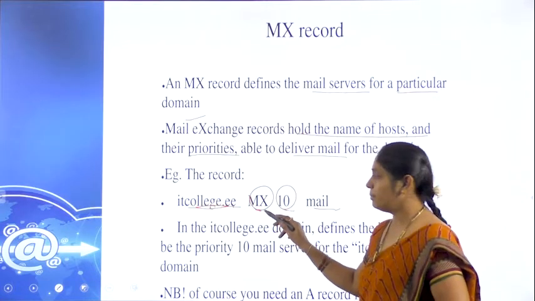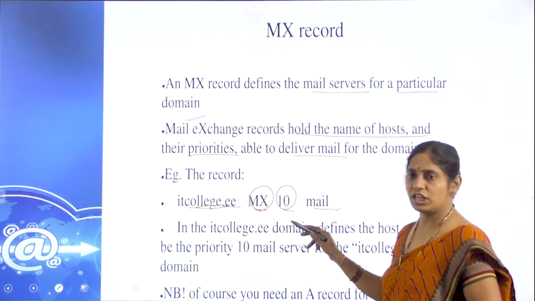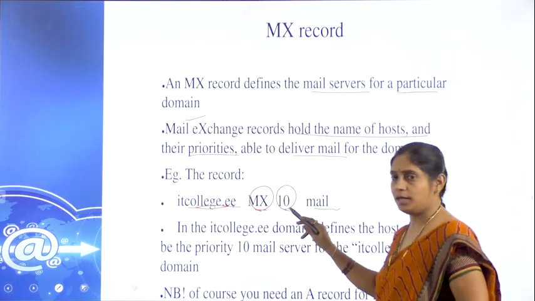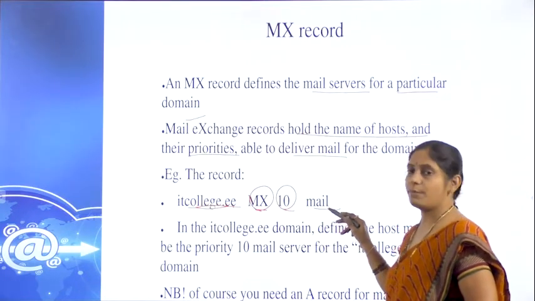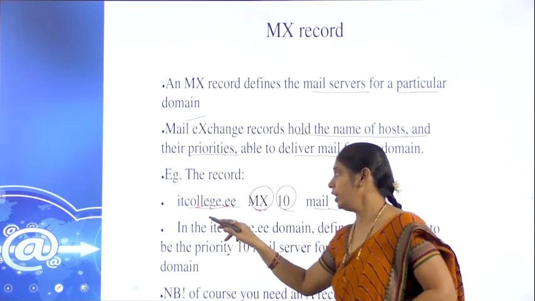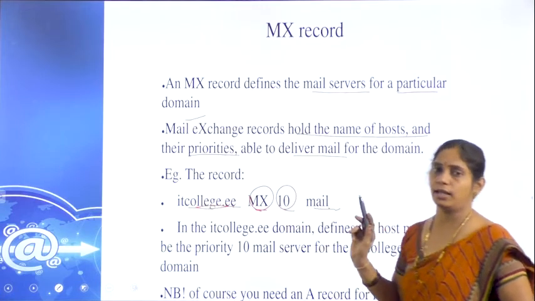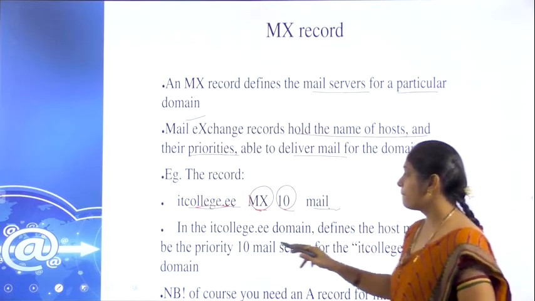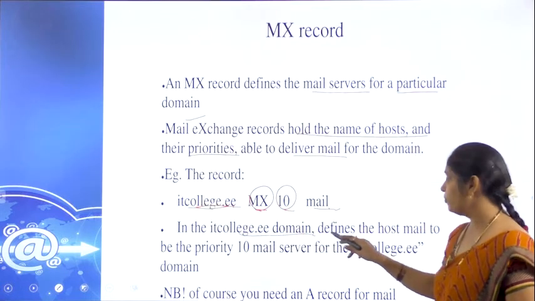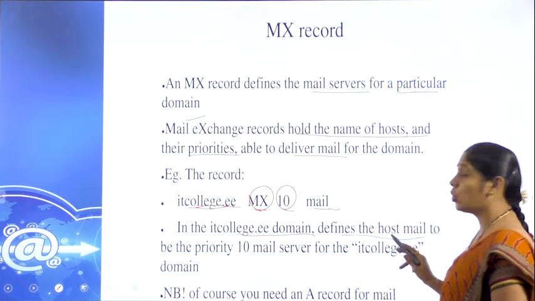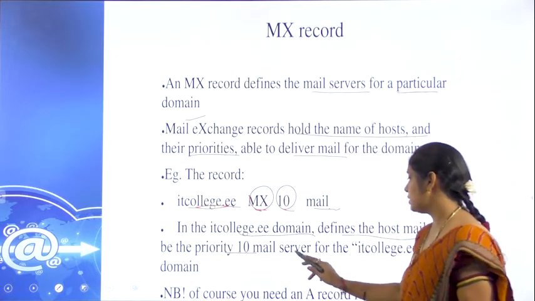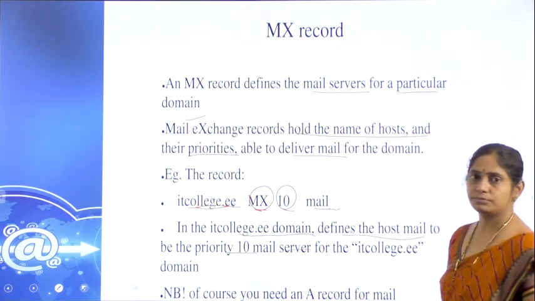Nothing but it is a mail exchange. MX represents the mail exchange, and this request has the priority of 10, which has a mail with the ID of itcollege.ee. Okay. So here itcollege.ee is the domain which defines the host mail with a priority of 10 as a mail server. Okay.